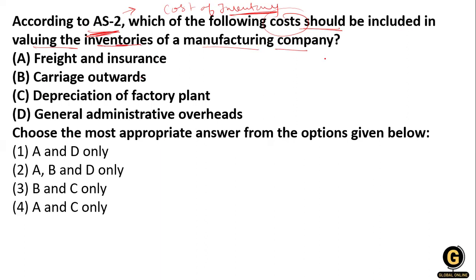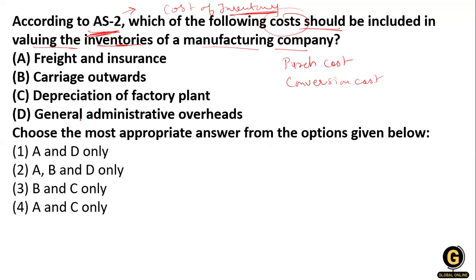So what do we include in this accounting standard? In the cost of inventory, we include the purchase cost, the conversion cost, and the other costs incurred in bringing inventory to its present location and condition.